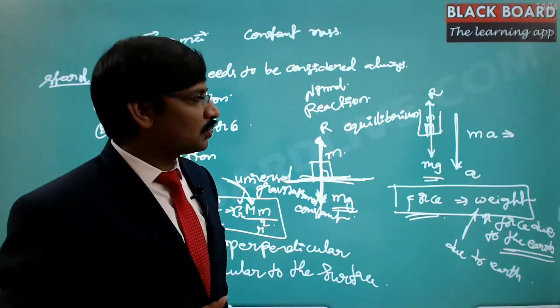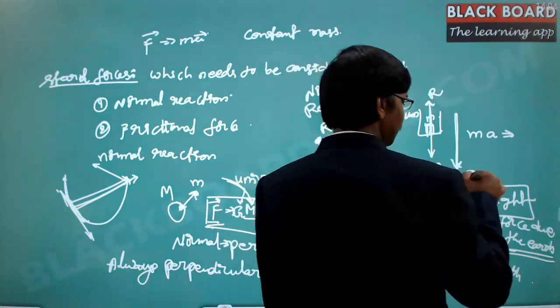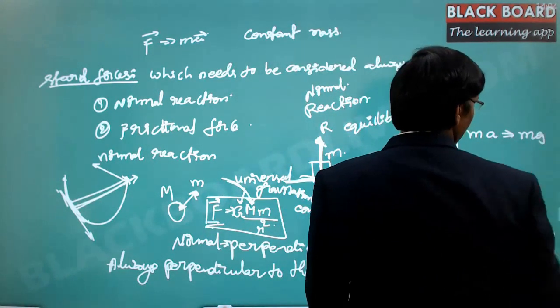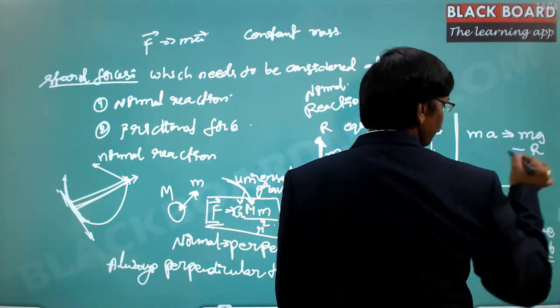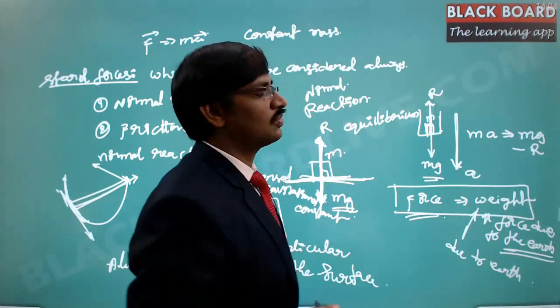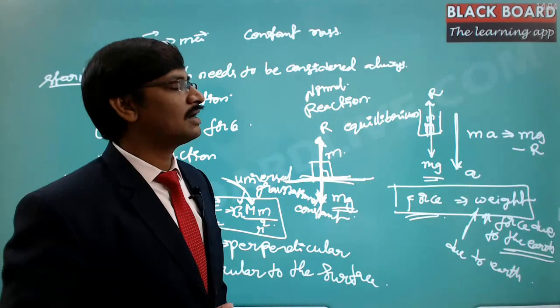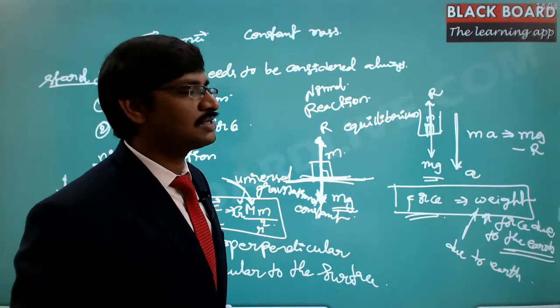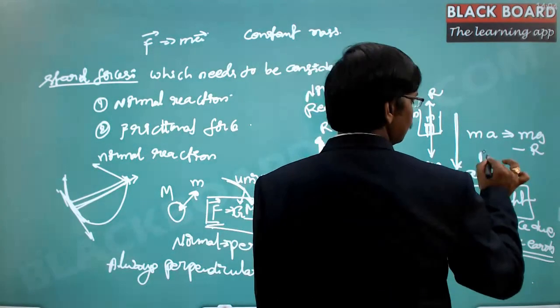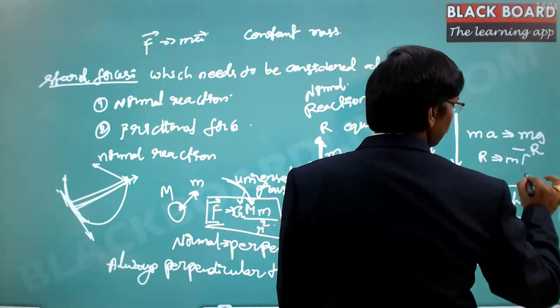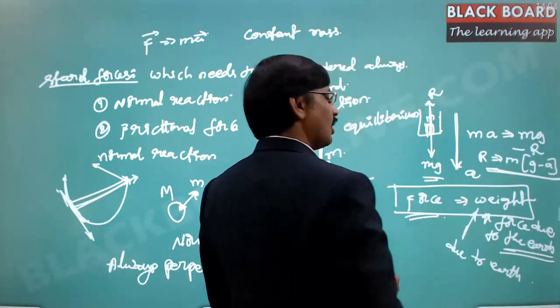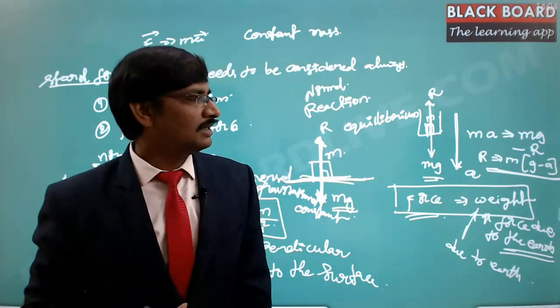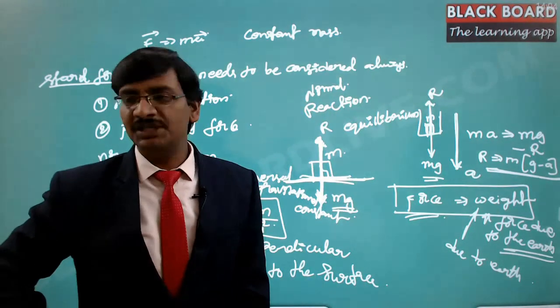That is equal to the aiding force for this acceleration, mg, and the opposing force, the normal reaction, so minus R. So ma is equal to mg minus R, where R is the normal reaction. Hence R is equal to m times (g minus a). See this, the normal reaction we have calculated comes out to be m times g minus a.